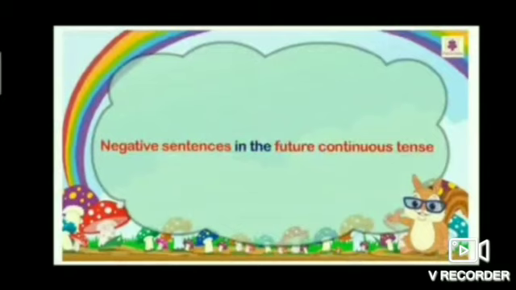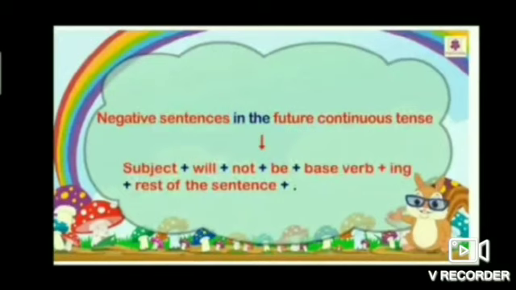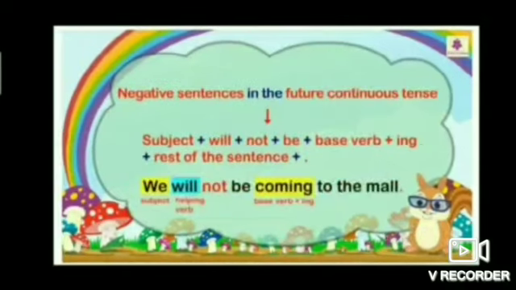We form negative sentences in the future continuous tense using this pattern: subject plus will plus not plus be plus base verb plus ing plus rest of the sentence plus full stop. For example, we will not be coming to the mall. Students, here we is the subject, will is the helping verb, and coming is the base verb with ing.